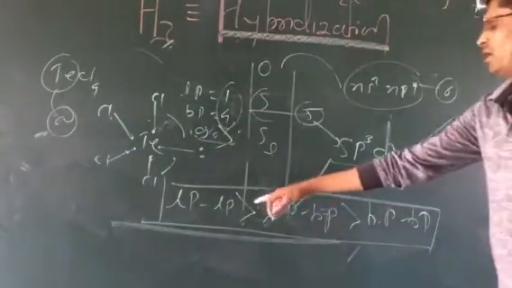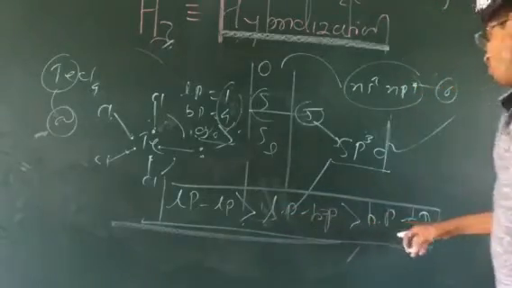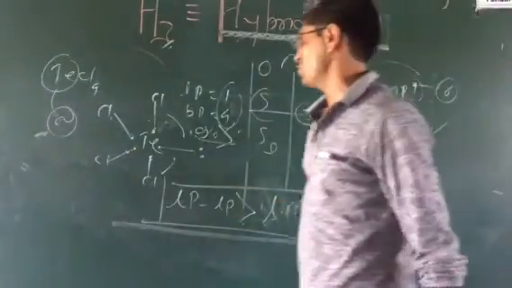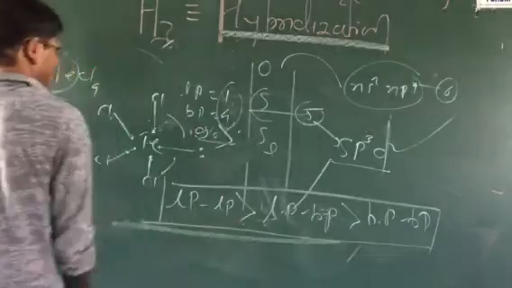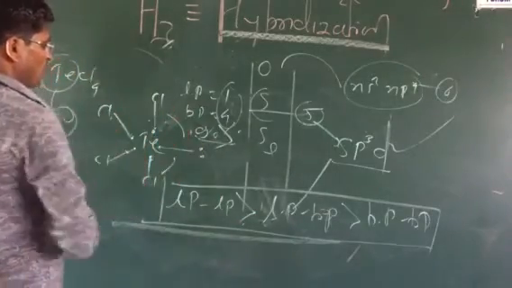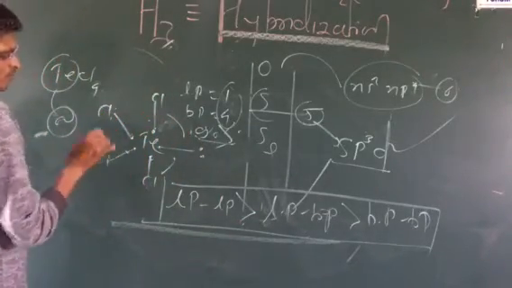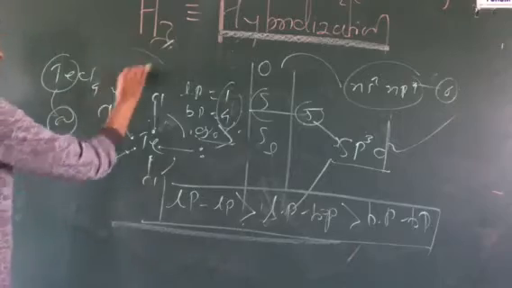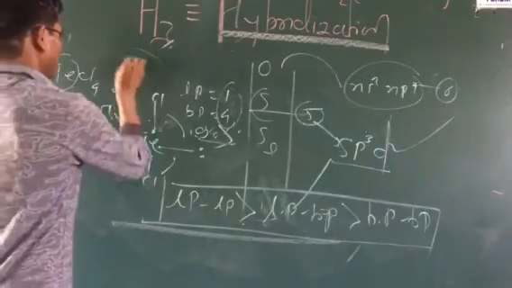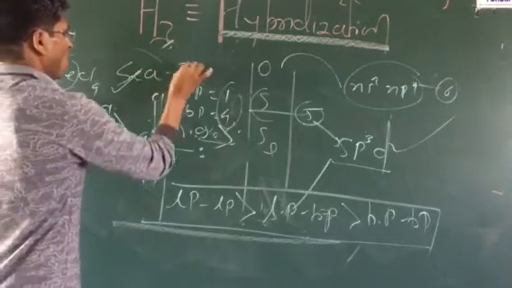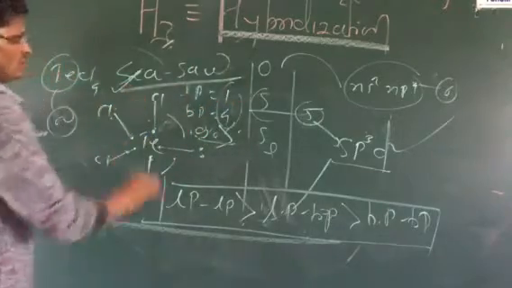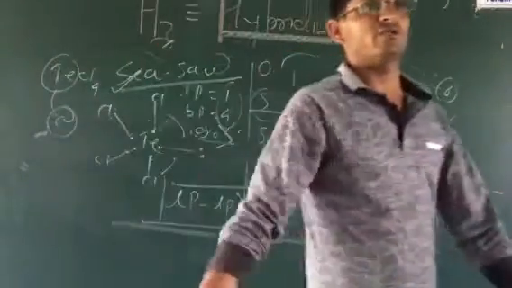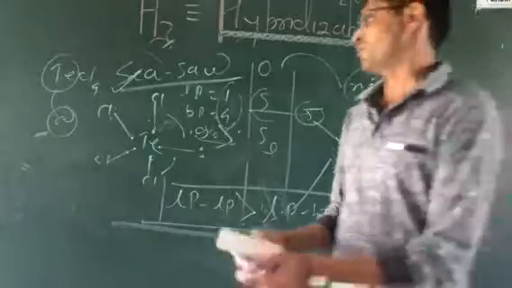Due to this, the molecule is stable with lone pair–bond pair repulsions, and the geometry is seesaw. What is the geometry? Seesaw geometry.